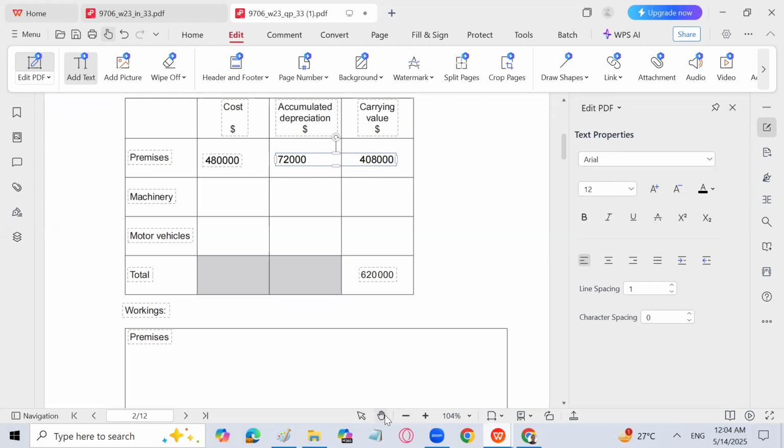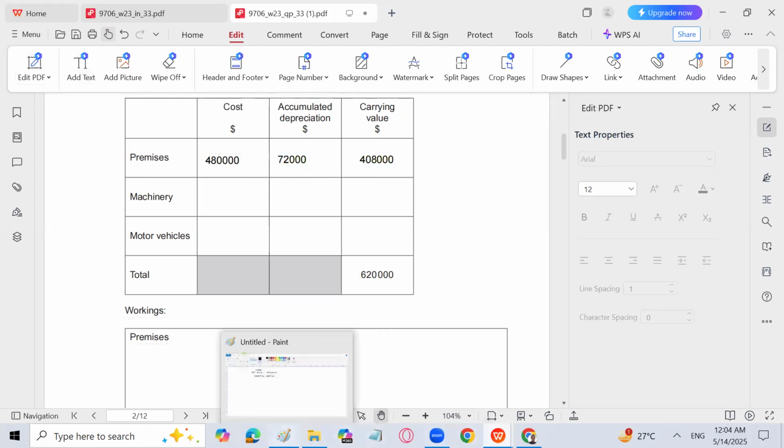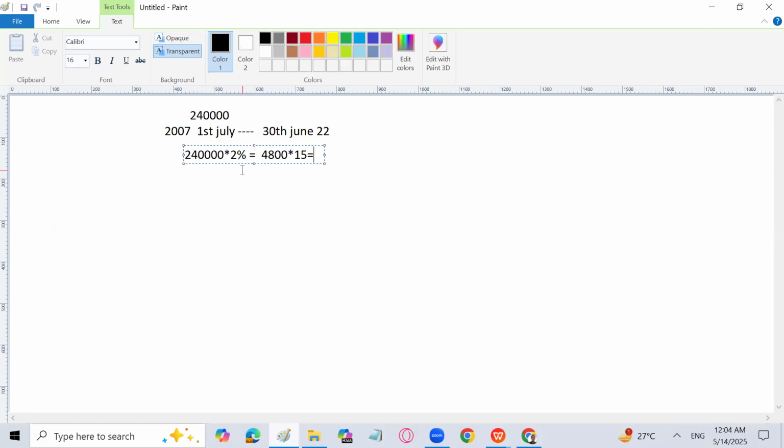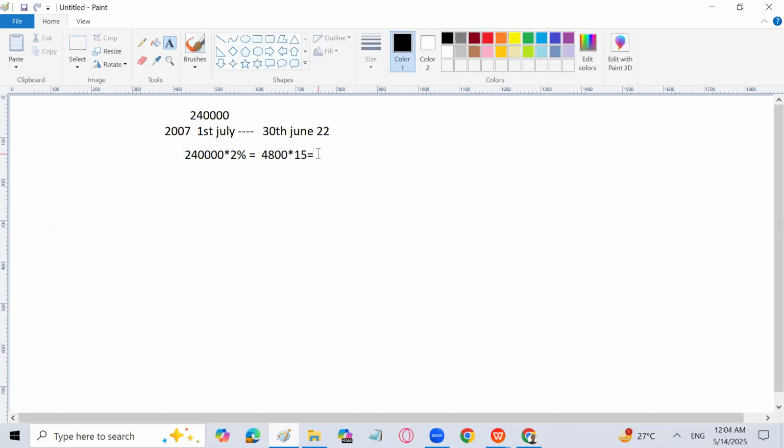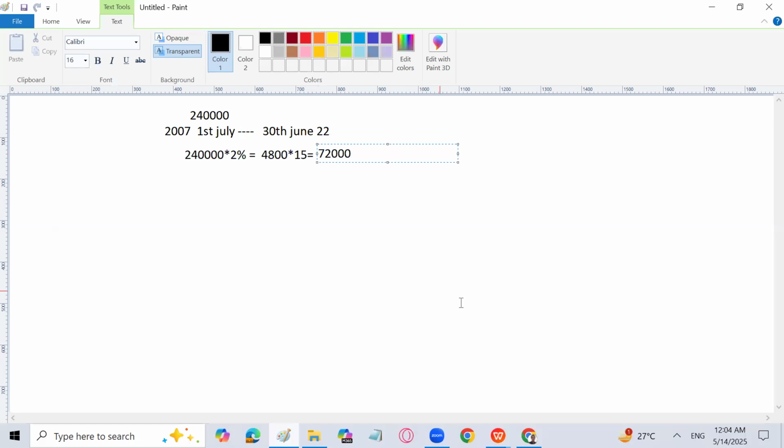How have we calculated depreciation? Let me go back and make you understand again. 2,40,000 into 2% is the straight line method. So 4,800 is basically the depreciation for 1 year, and the asset has already been depreciated for 15 years. So we can easily calculate depreciation: 4,800 multiplied by 15, that is 72,000. Let me write it down here also, just to make you understand. So we are done with that.